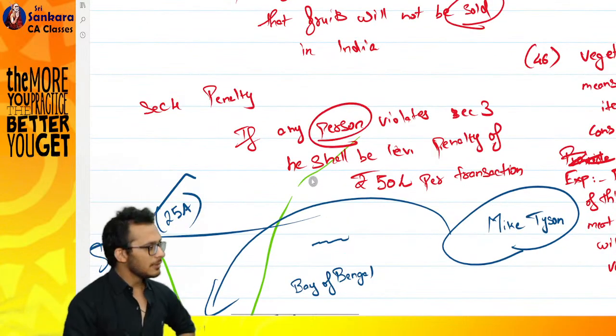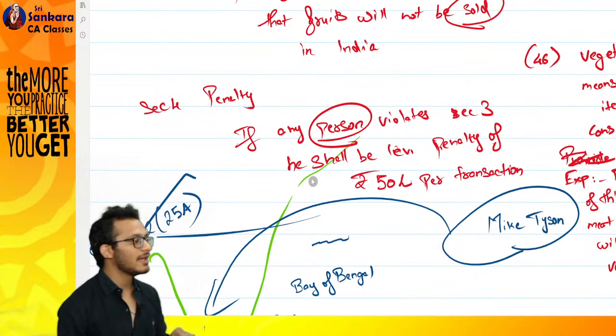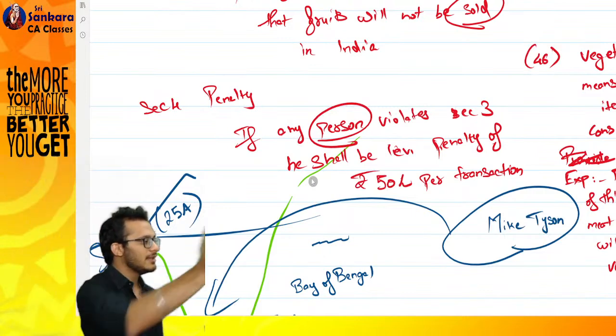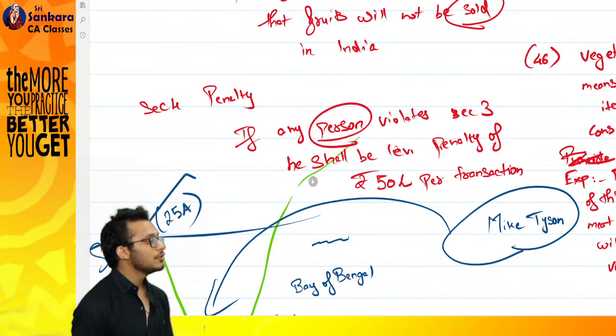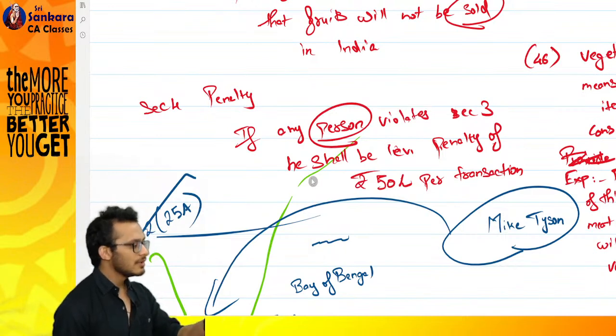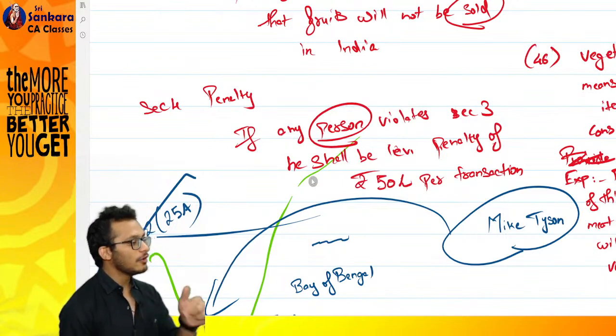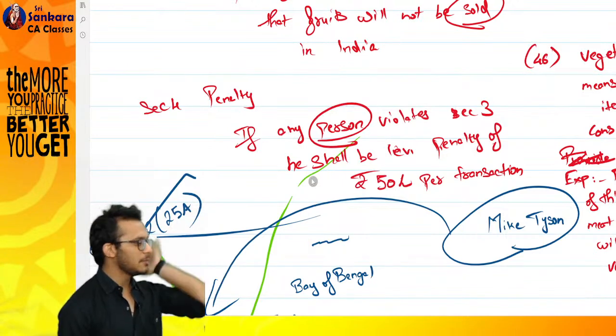Yes. Any other word you want to define? We need to define what a person is also. Person can mean anyone. It can be an individual. Tomorrow if you say, boss, person means individual, what will happen? They will incorporate a company and start selling fruits. So you also need to decide whether person should include company, firms, LLP. Yes or no? So you need to also define what is a person in section number 2.